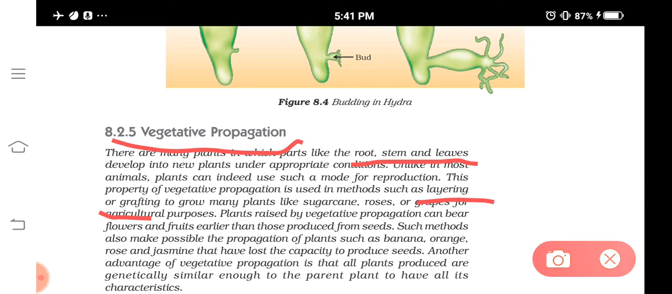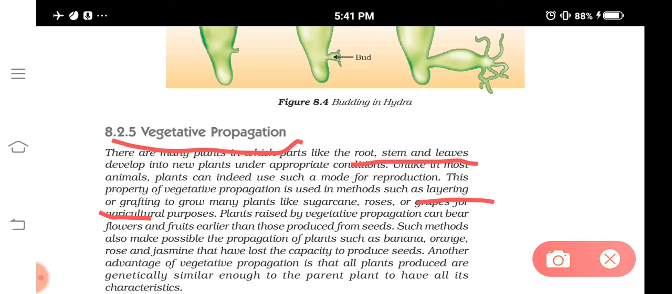Okay, so in layering, what are we doing? In layering, we are inducing the plant parts to develop roots. Understood? By making a small cut and then covering that cut part with soil, what will happen? Roots will arise. So that kind of inducing rooting is known as layering.